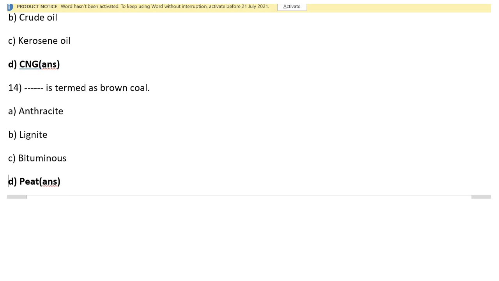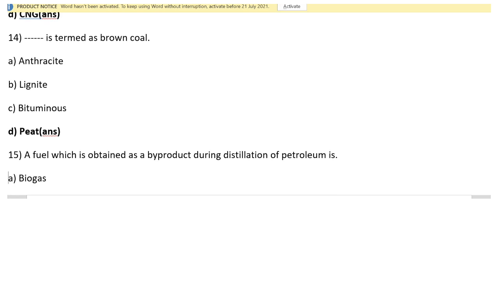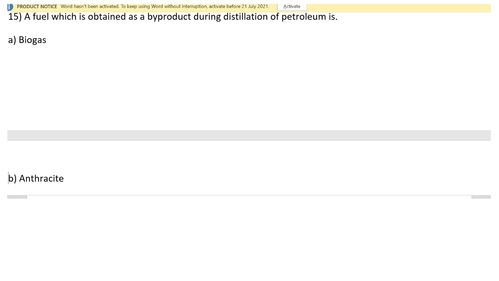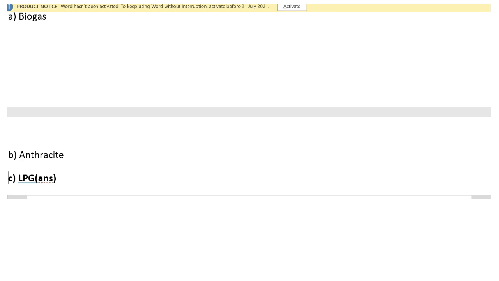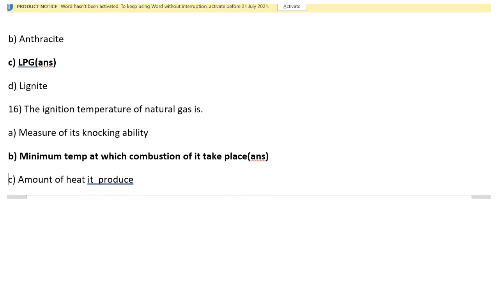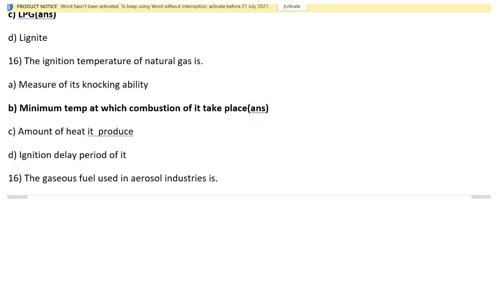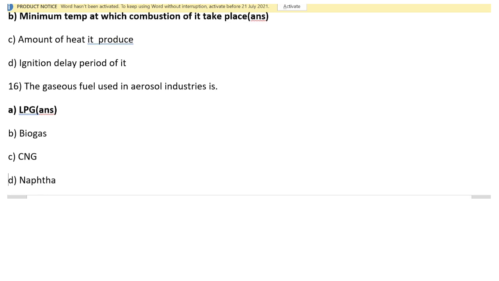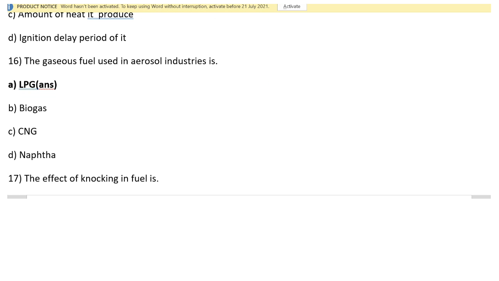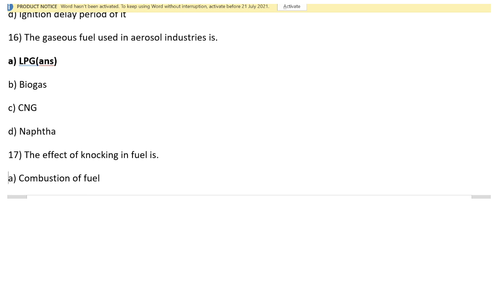Then it is termed as brown coal; peat is a brown coal. Then question number 15: the fuel which is obtained as a byproduct during distillation of petroleum is LPG. The minimum temperature at which combustion of natural gas takes place is known as the ignition temperature. Then question number 16: the gaseous fuel used in the aerosol industry is LPG, that is liquefied petroleum gas.